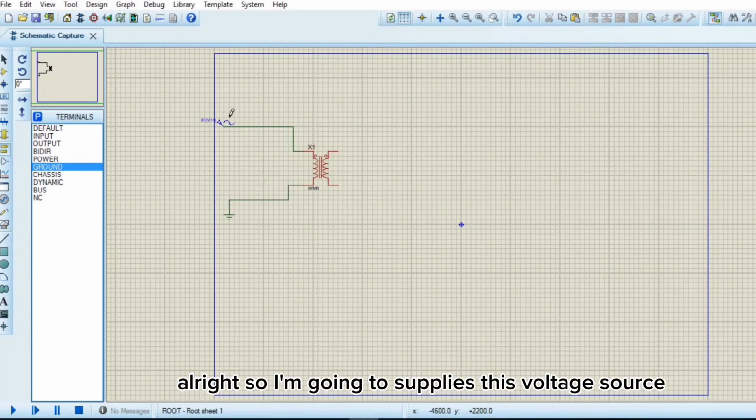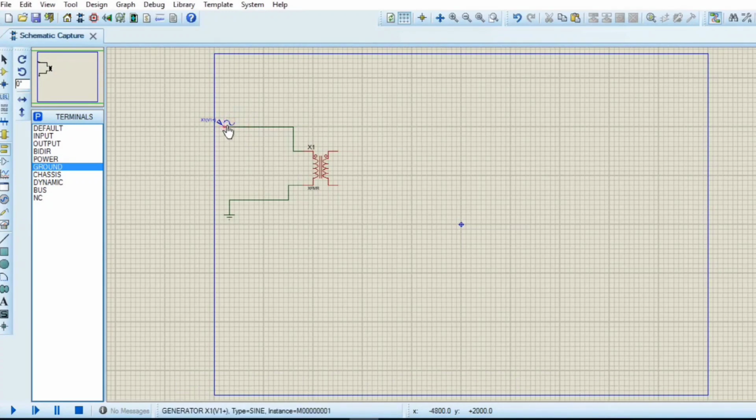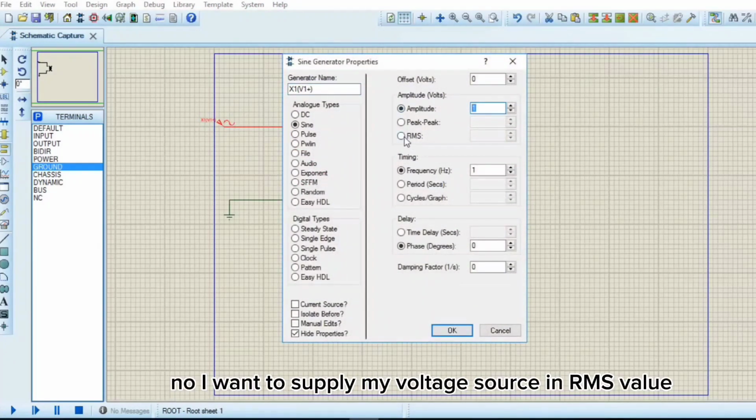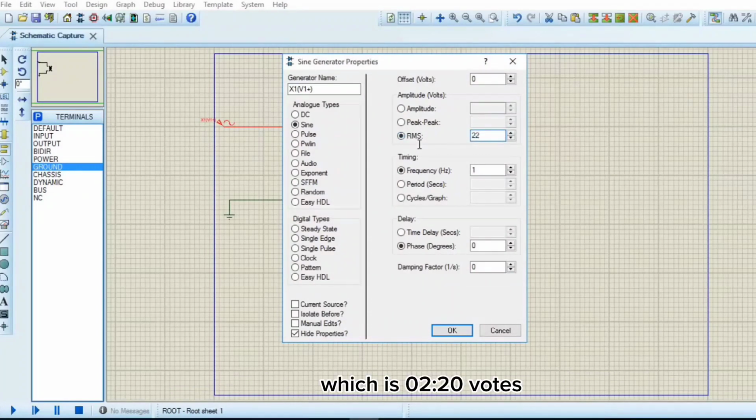All right. So I'm going to supply this voltage source with a value. So I'm double clicking. Then I want to give an amplitude. No, I want to supply my voltage source in RMS value, which is 220 volts. So I want to emulate one of the most popular values in AC transmission, which is the 220 volts.